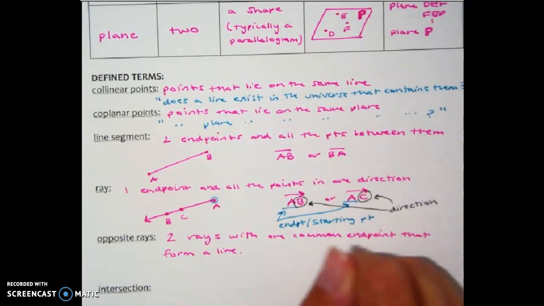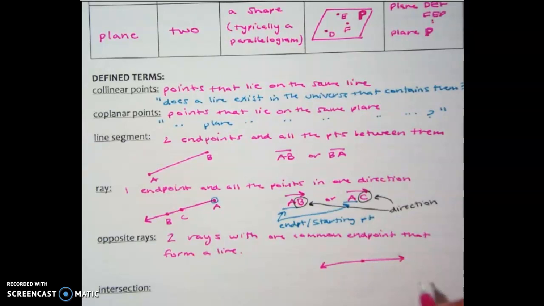Let's draw. I'm going to start by drawing a line, and then I'm going to put a point in the middle. I'm going to call that point C. I can't label my two opposite rays with that because rays take two letters to name them.